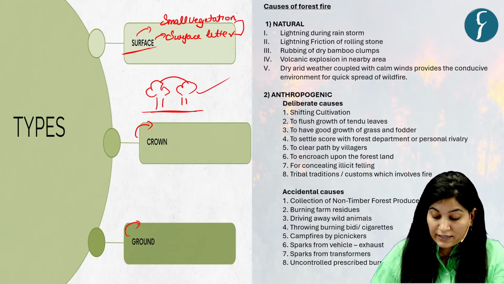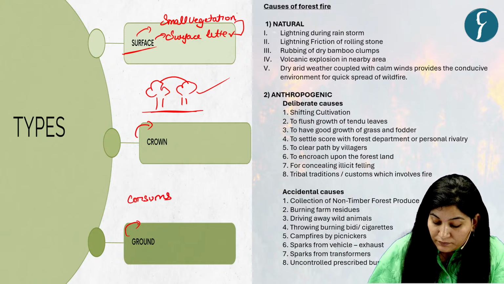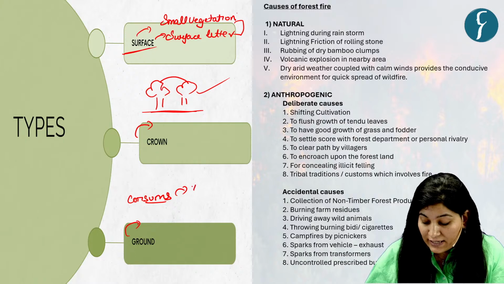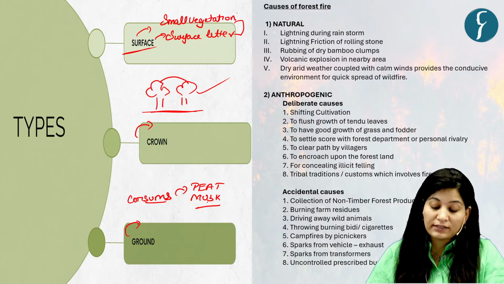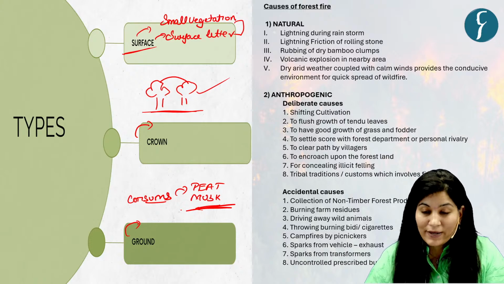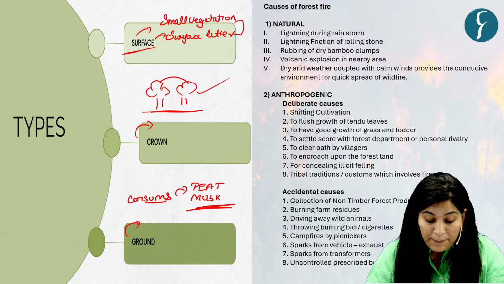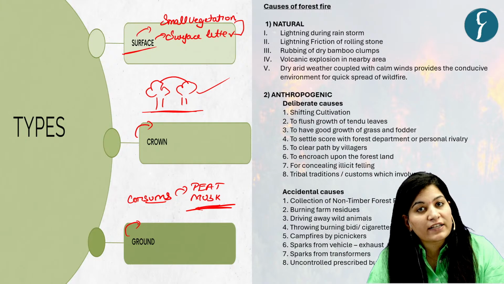Third is ground fire. It consumes organic matter like peat, moss, etc. that is beneath the surface litter or forest layer. Now it is difficult to predict. Why? Because it spreads within rather than on top of the organic matter.